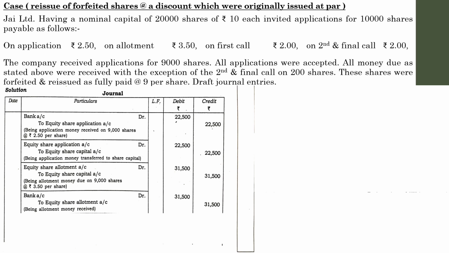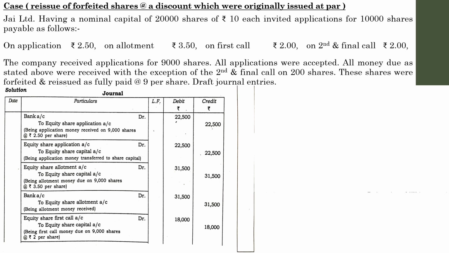the previous installments. First one is the due entry, equity share first call account up to equity share capital, 9,000 into 2, 18,000. And remember, don't forget to pass the necessary narrations with regard to each of these entries. Here being the first call money due on 9,000 shares at rupees 2 per share. Next is the payment entry, bank account up to equity share first call. With regard to first call there are no adjustments, so write down the same amount being the first call money received.